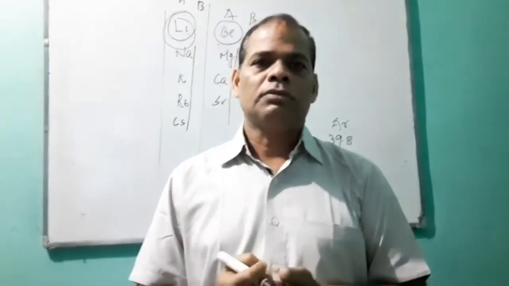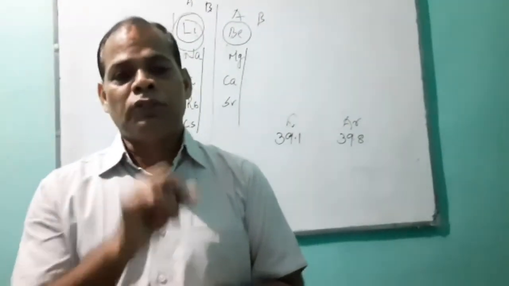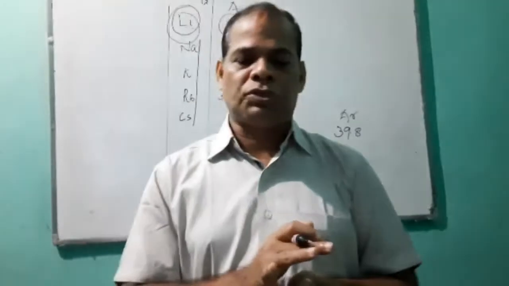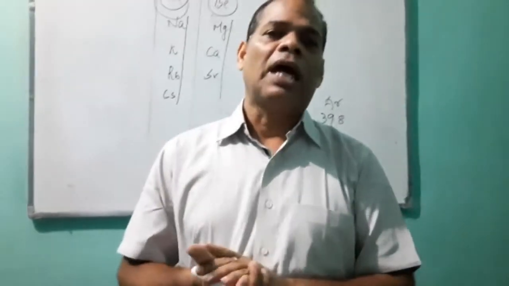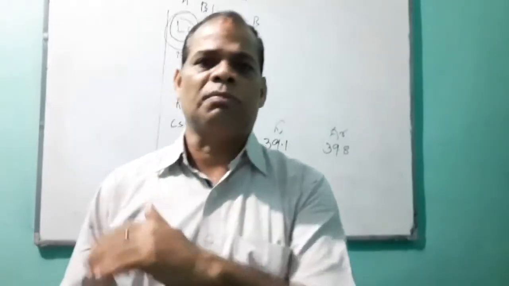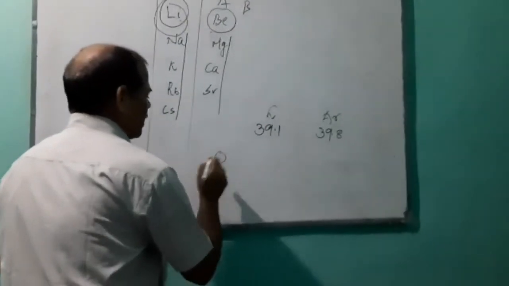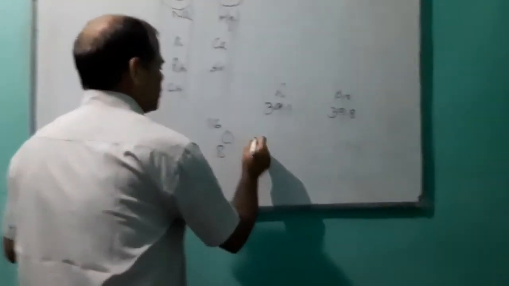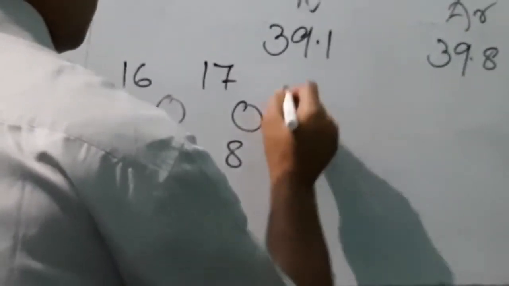Next, position of isotopes. What are isotopes? Atoms of the same element having the same atomic number but different mass number. As for example, oxygen: 8O16, 8O17, 8O18.